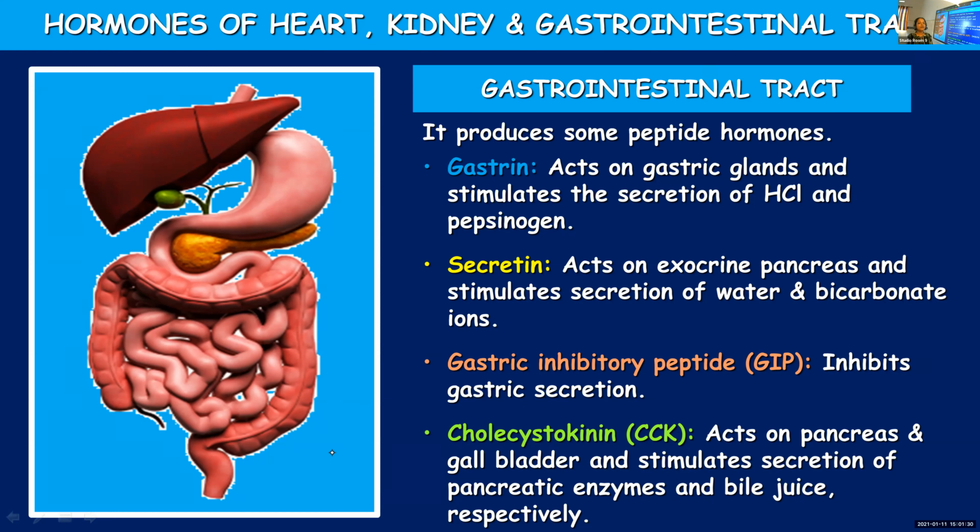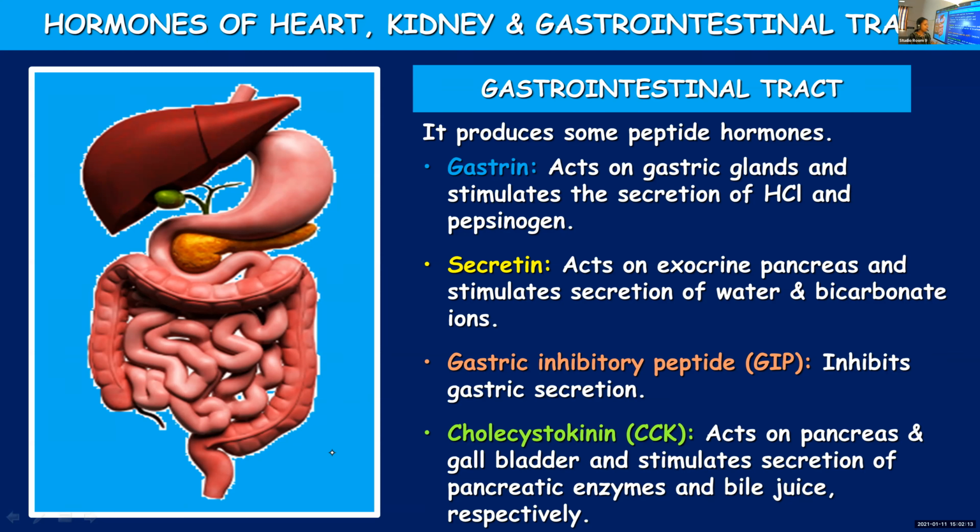Gastrin. Gastrin will act on gastric glands and stimulate the release of HCl and pepsinogen. Pepsinogen, in the presence of hydrochloric acid, will get converted to pepsin, and it will act on proteins. Then secretin will promote the secretion of water and bicarbonate ions. It acts on the exocrine pancreas, stimulating it to secrete water and bicarbonate ions. And these bicarbonate ions help in providing an alkaline medium, which is essential for the pancreatic enzymes to act on food. Then gastric inhibitory peptide.